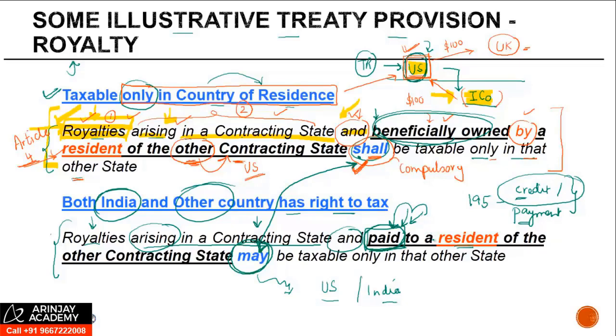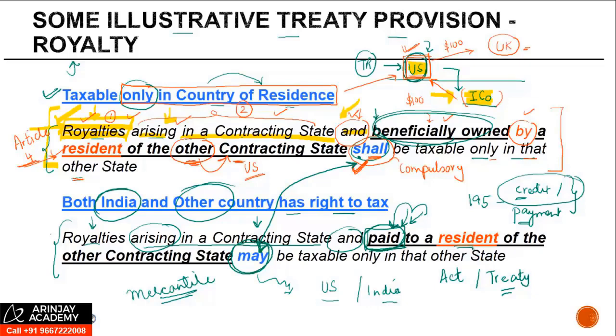Even otherwise, under the Income Tax Act, for a company and many forms of assessee, the taxation is triggered on the basis of mercantile system of accounting, right? But we know that the provision of Act or treaty, whichever is more beneficial to the non-resident, should apply.